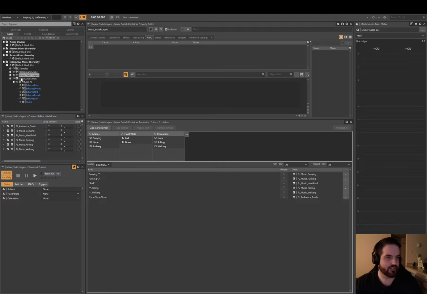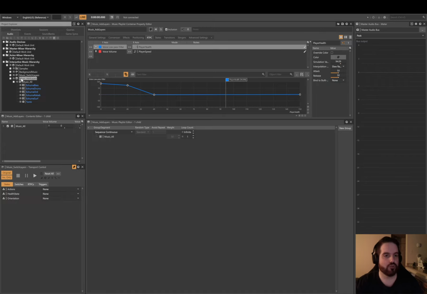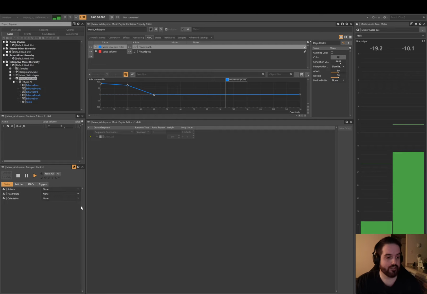Another thing that Wwise does really well is those additive layers. If we take a look at this orientation, right now we have none of the states, so again we get this tomb ambience.